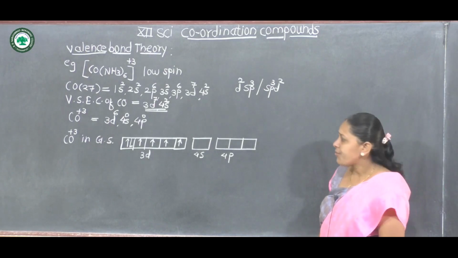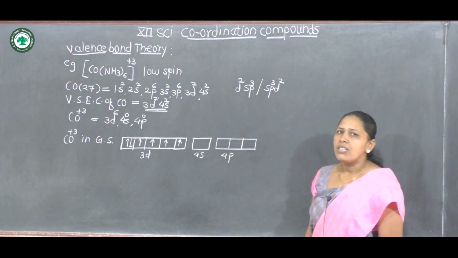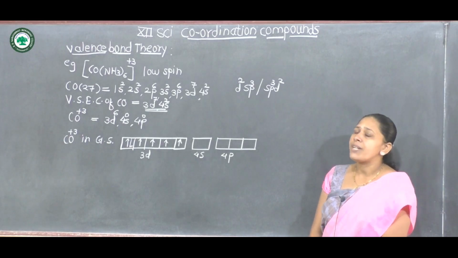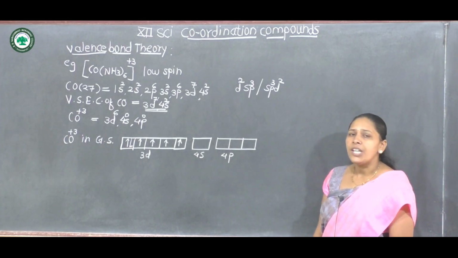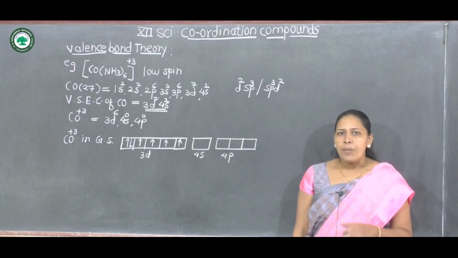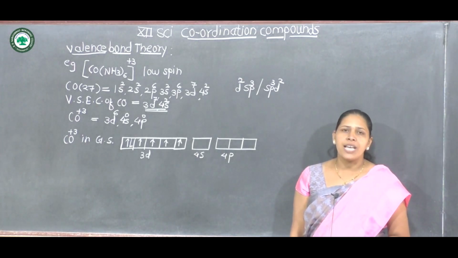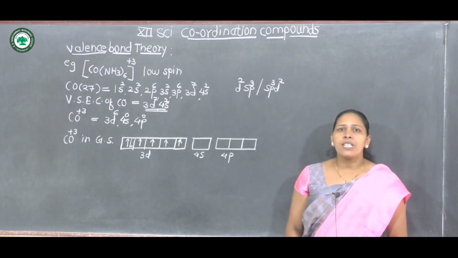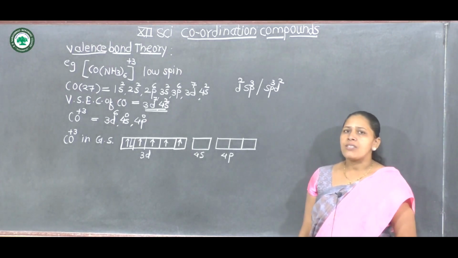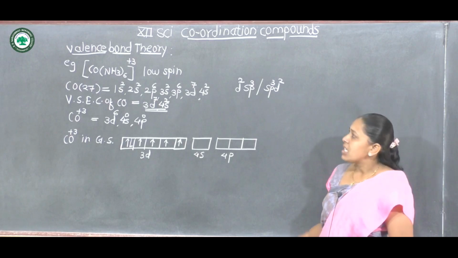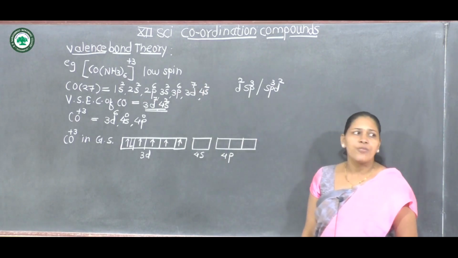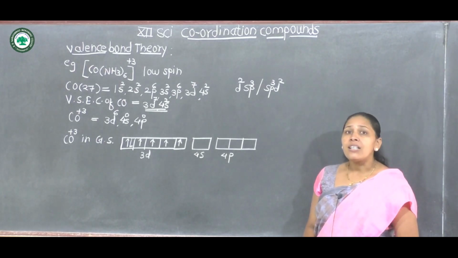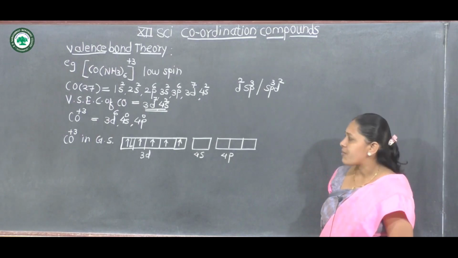That means if the 3d orbital is used in hybridization, then that hybridization is d2sp3. If the 4d orbital is used in hybridization, then that hybridization is sp3d2. In complexes in which the 3d orbital is used in hybridization, the complex is an inner orbital complex. If the 4d orbital is used in hybridization, then that complex is called an outer orbital complex. This complex is a low spin complex, therefore in this complex the inner d orbital, that is the 3d orbital, is used.